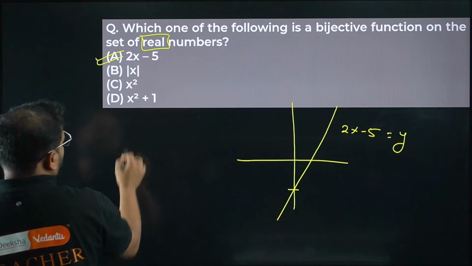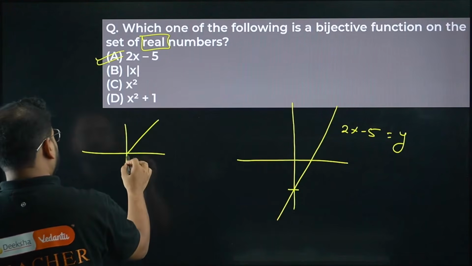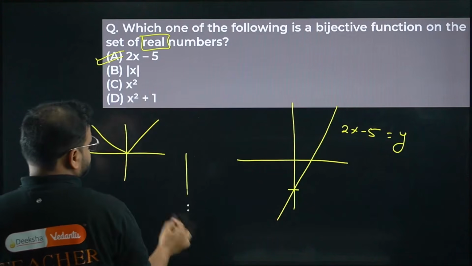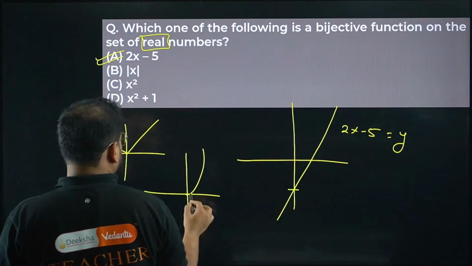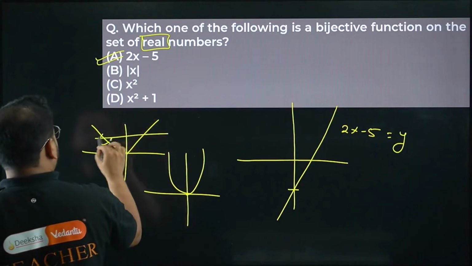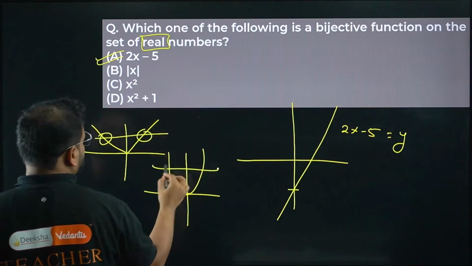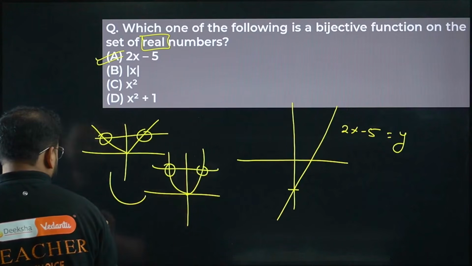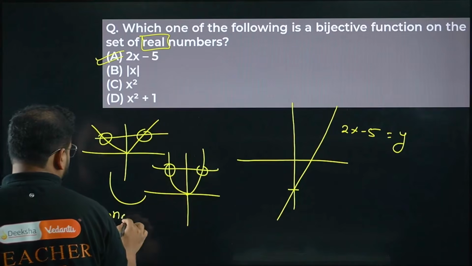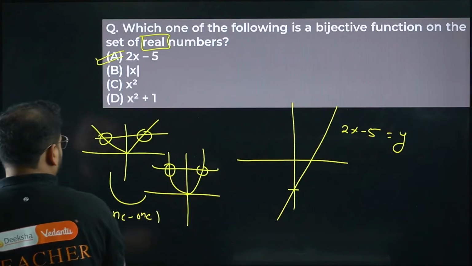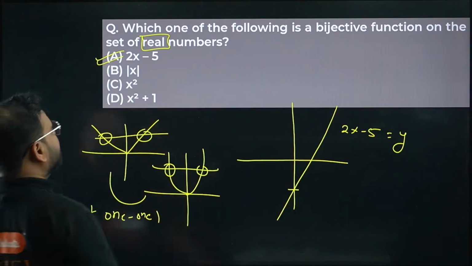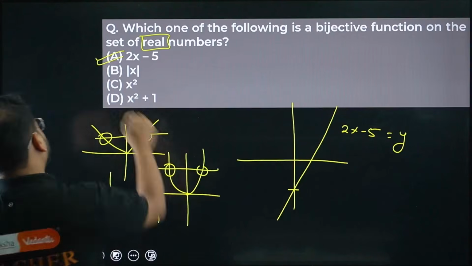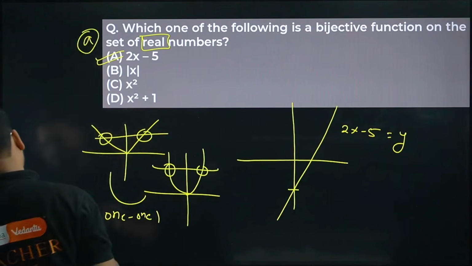This is not true because mod of x will be quadratic, will have both sides. So we get two intersections here as well and here as well. Two means these will be the case of not 1-1, or many-one. So ignore B, C, D, only A is the right answer. Option A is correct.